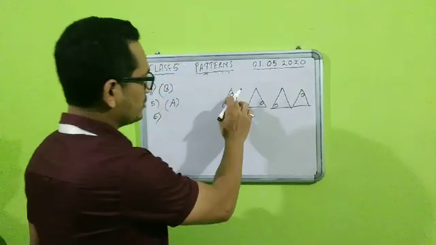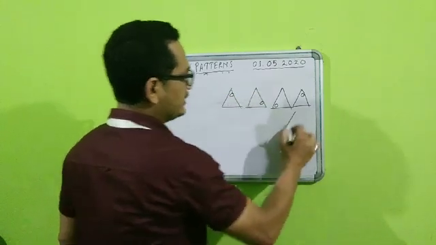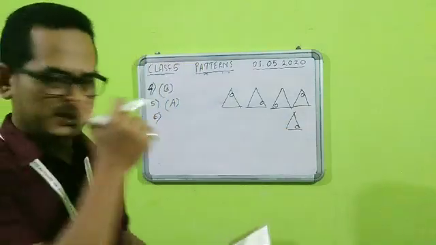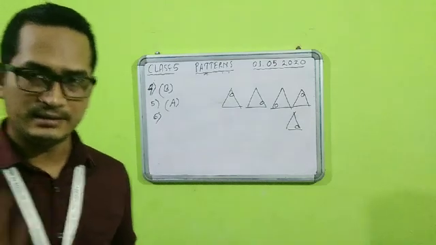So you can see the corners are changing, first this, then this, then this, and again it came back. So in the next figure, where will it come? It will come again in the same place. That means the second one will be repeated again in the next step.